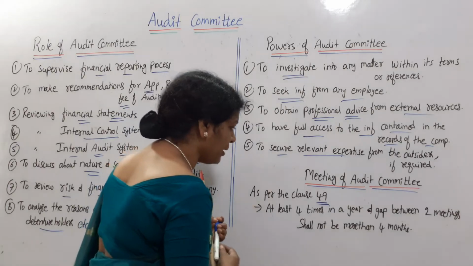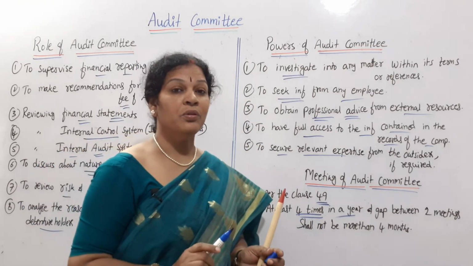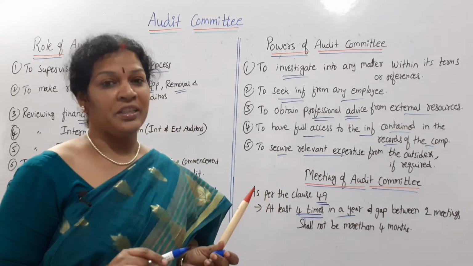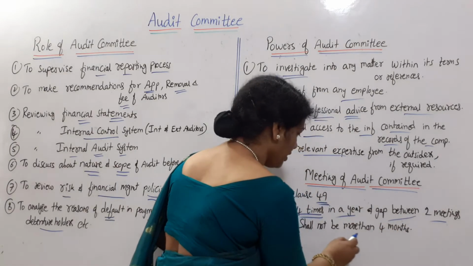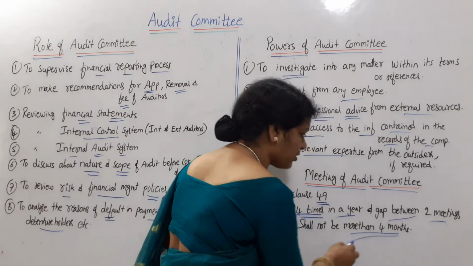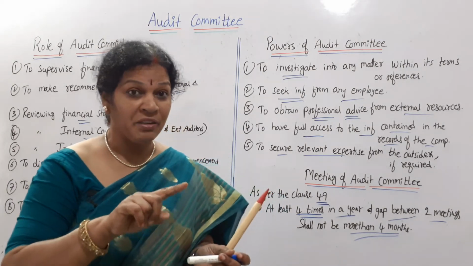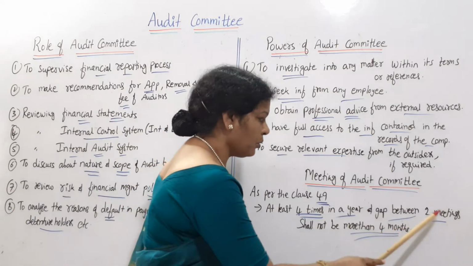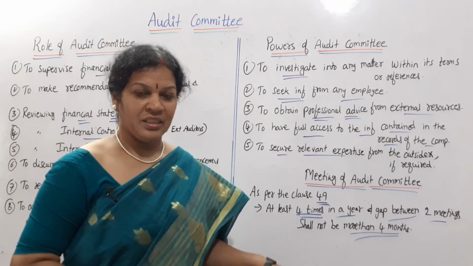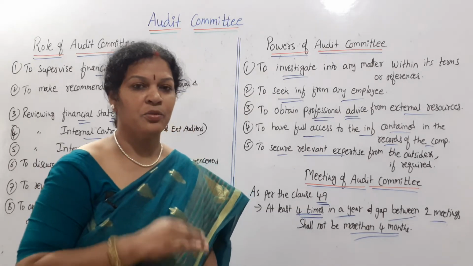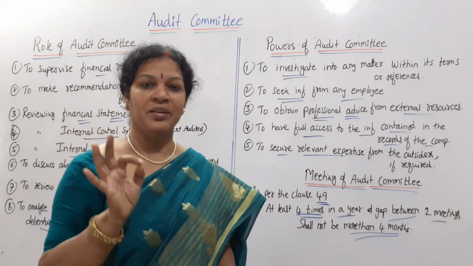At least four times in a year, they have to conduct meetings, and the gap between two meetings shall not be more than four months. Four times they have to conduct the audit committee meeting, but from one meeting to another there should not be a gap of more than four months.